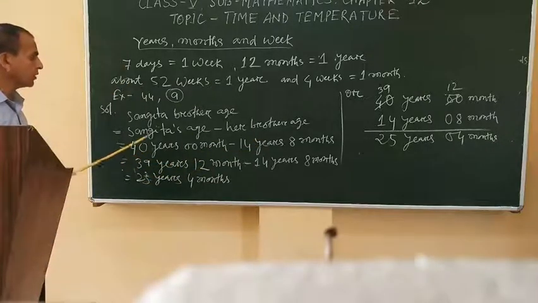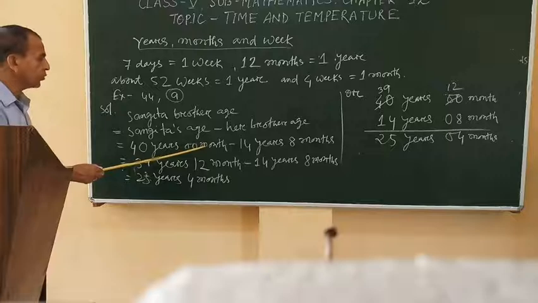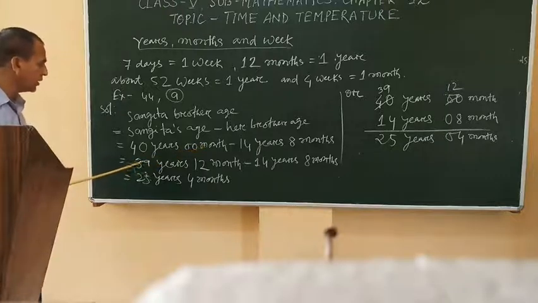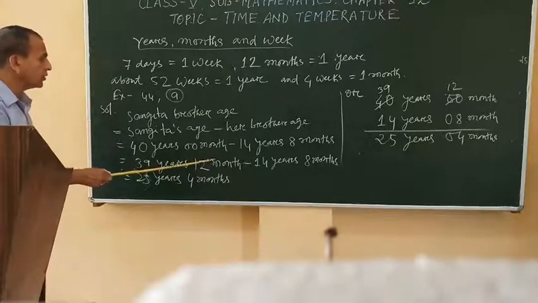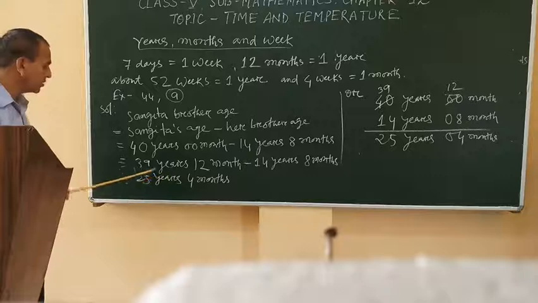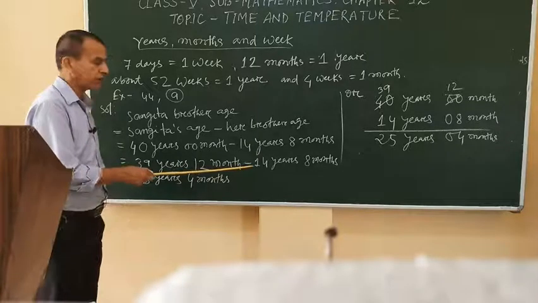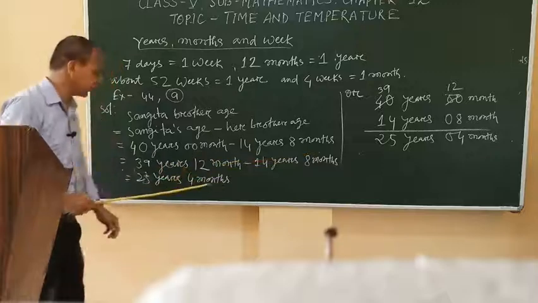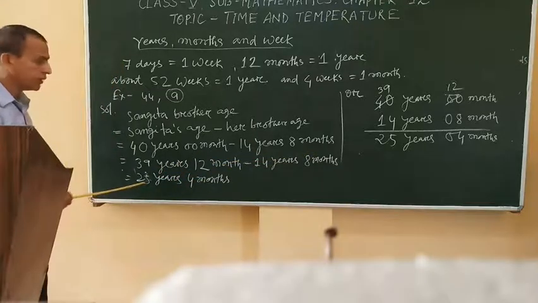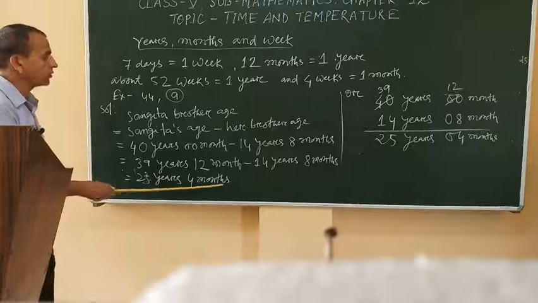We have to convert this 00 months, so let's say 1 year goes to the month side, which means we borrow 1 year. So it is 39 years, 12 months, minus 14 years, 8 months. Therefore, the answer is 25 years, 4 months.